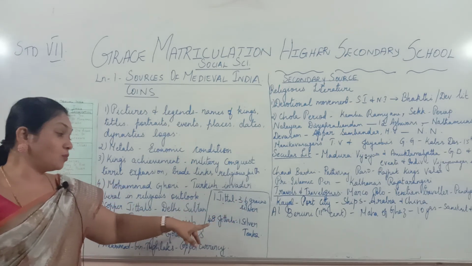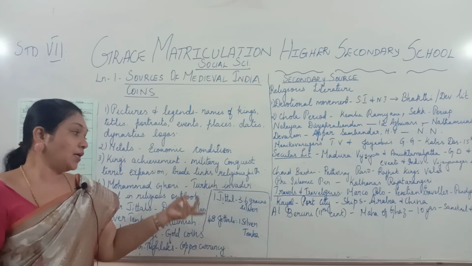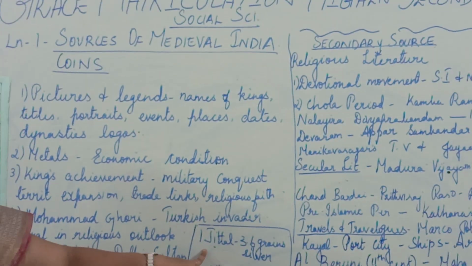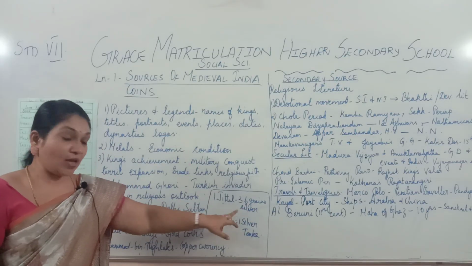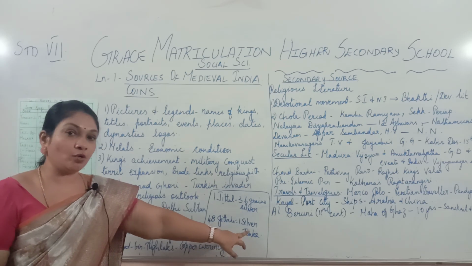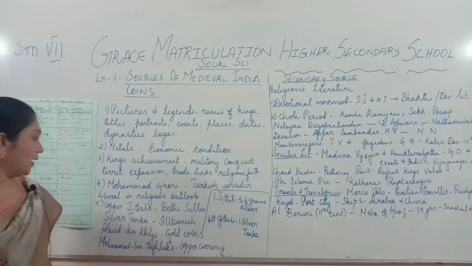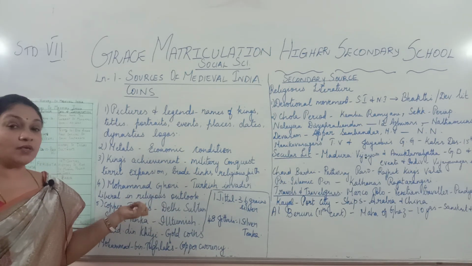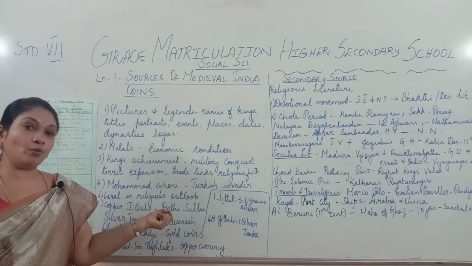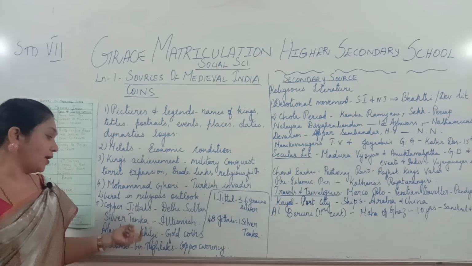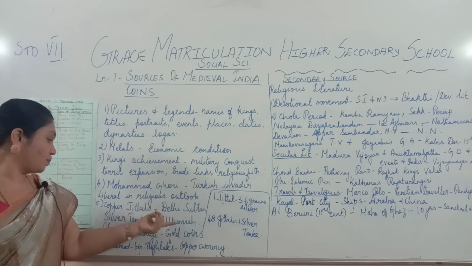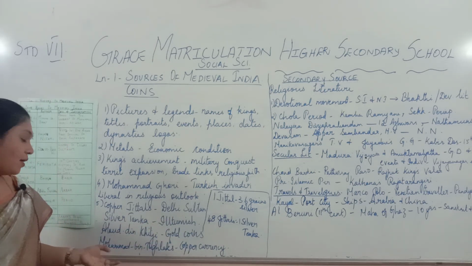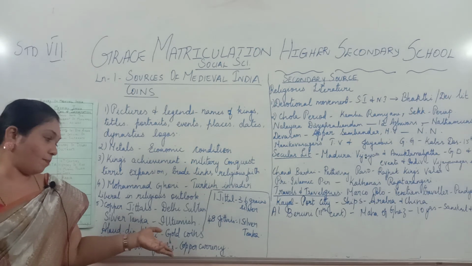Also, you have to know this information. They made silver coins called silver tanka. That means 1 jittal is equal to 3.6 grains of silver, and 48 jittals is equal to 1 silver tanka. This is very important information that you have to know. Here you can see these copper jittals. From these copper jittals we will be able to know about the Delhi Sultanate Empire. Then the silver tanka was introduced by Iltutmish. Then Alauddin Khilji introduced gold coins, and Muhammad bin Tughlaq introduced copper currency.